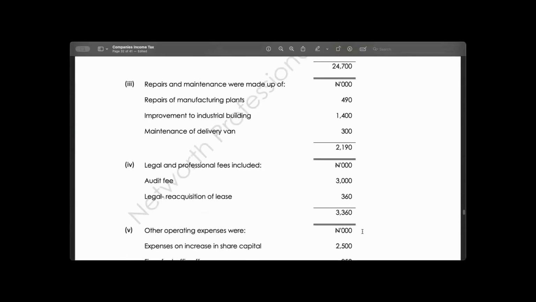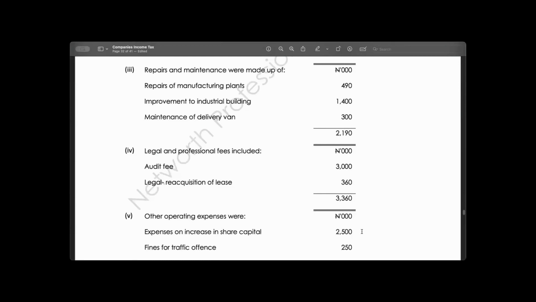Allowed. Legal fees, audit fee, allow or not allow? Allowed. Legal fee, reacquisition of lease, allow or not allow? Not allowed. Why? Why is it not allowed?